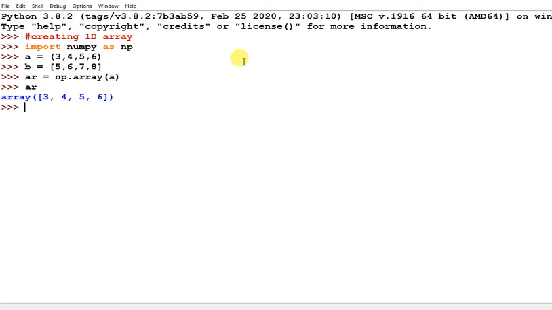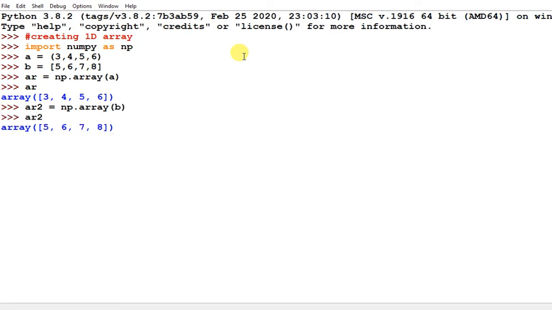So now that array is converted into a NumPy array, so we can work on this array. If you are passing the list, we can also use this list. I am using array2, NP dot array, and B is the list I am passing here.